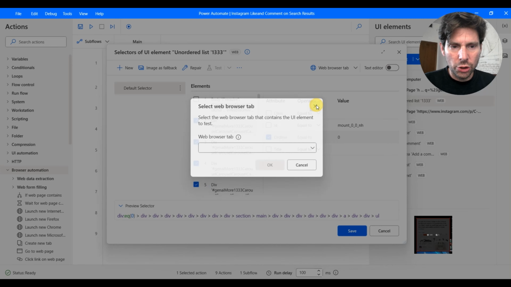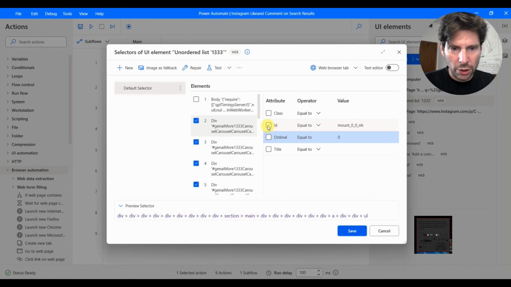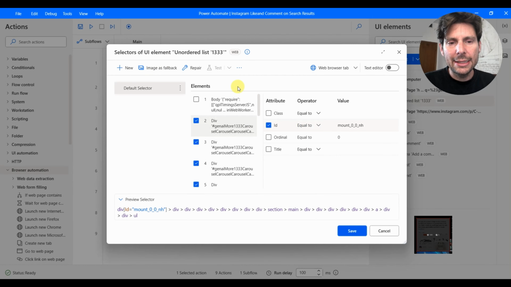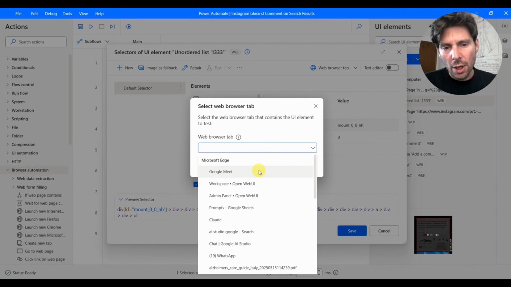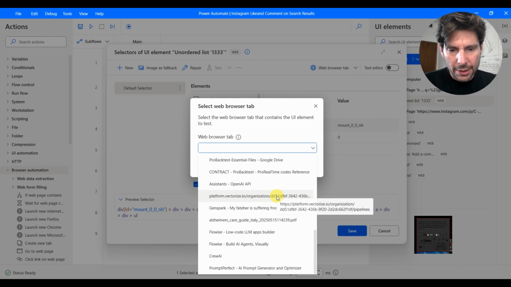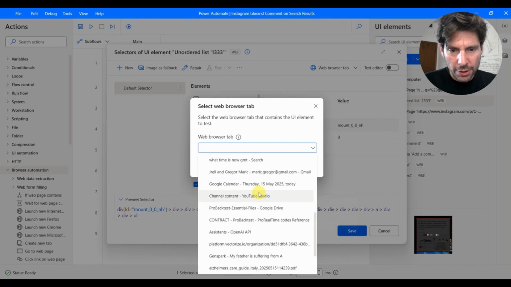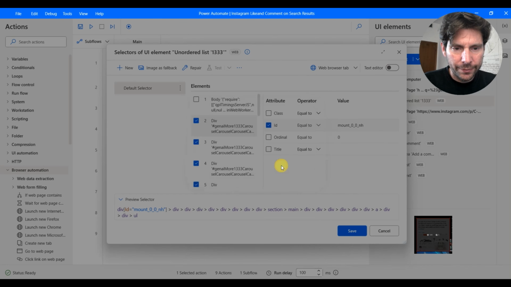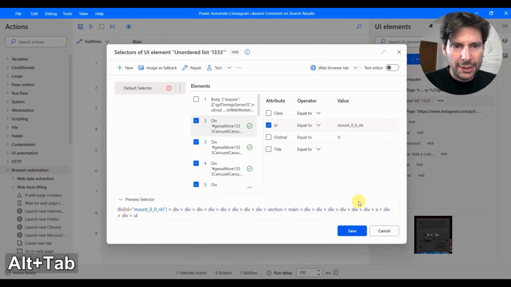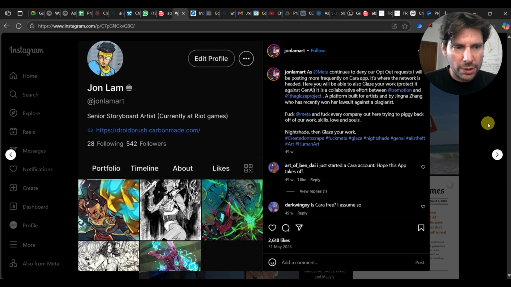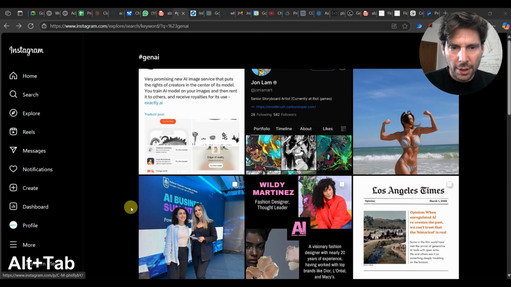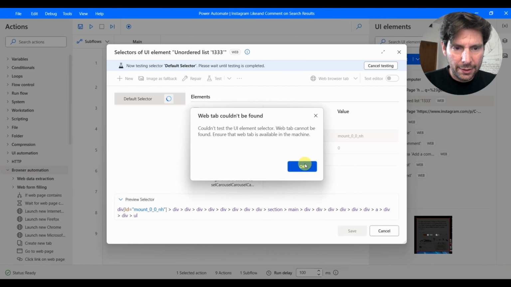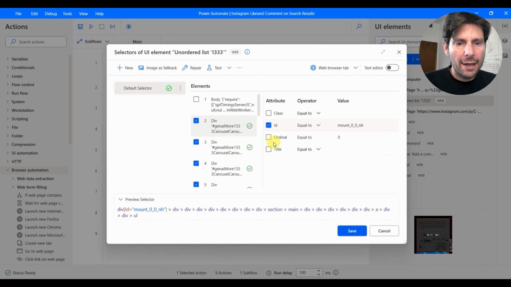Actually, we don't even need to put this. We can just keep it like this, and let's test it. Let's see if our selector is working. One of the main reasons why these automations fail is because the selectors with the web page break. So let's, okay, here we go. All right, so this has failed, but probably because this was in the way. So if I close this, let's try it again. Let's test the selector. All right, it has found the selector.